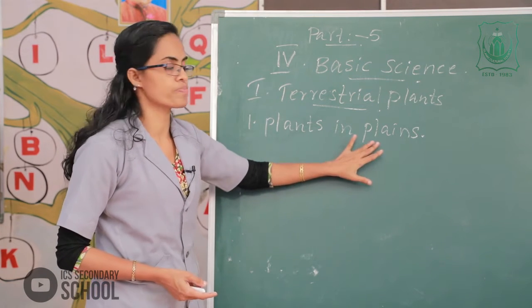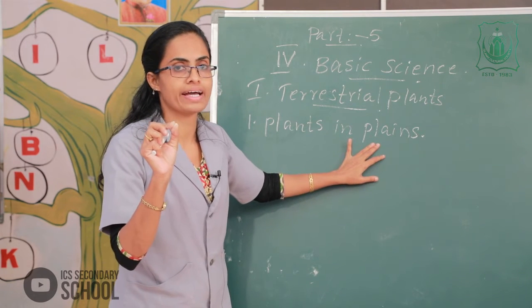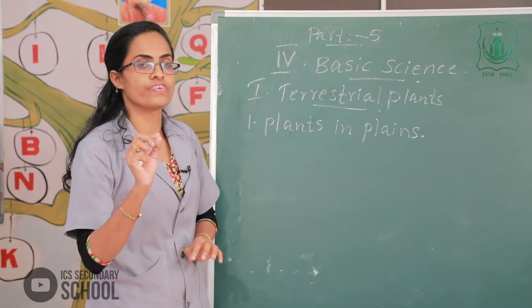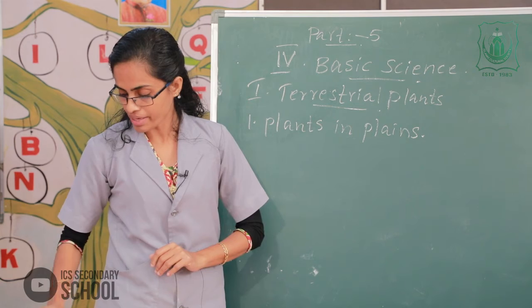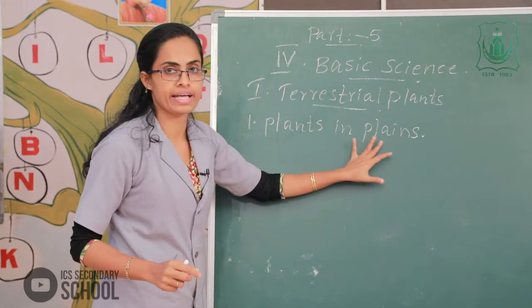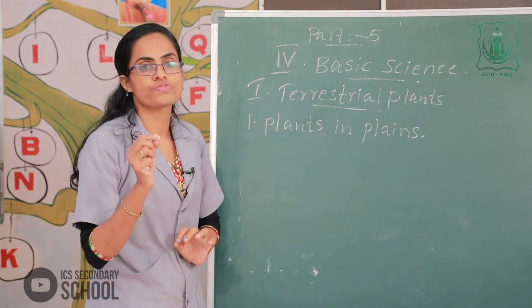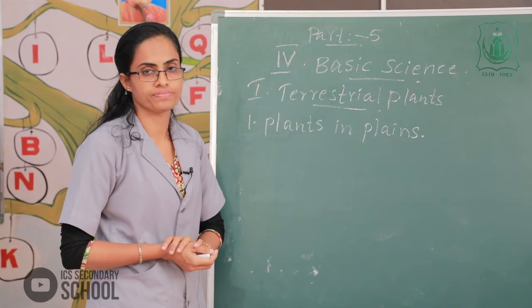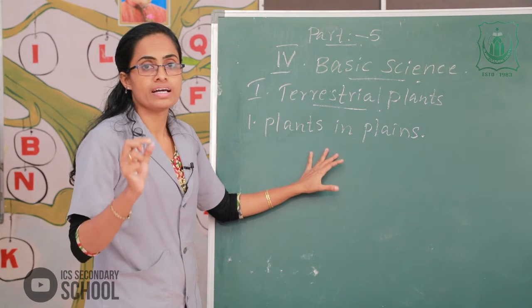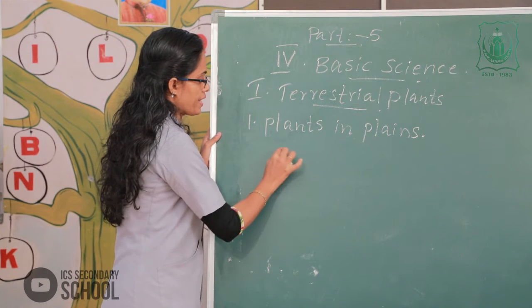Please listen here, some areas of plains have hot weather throughout the year. And some areas of plains have heavy rainfall.